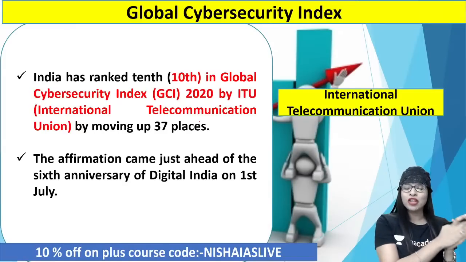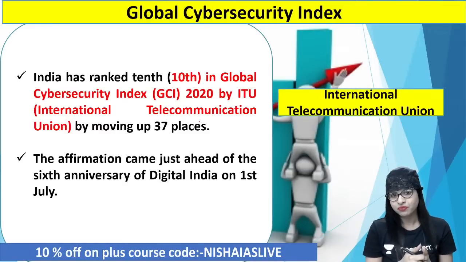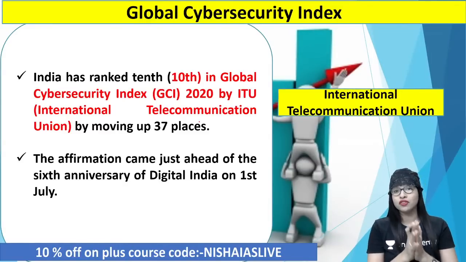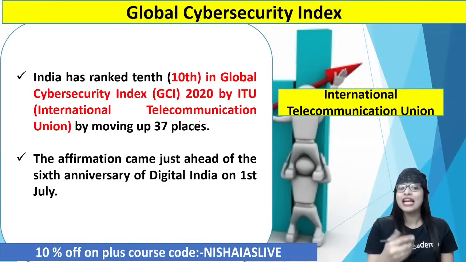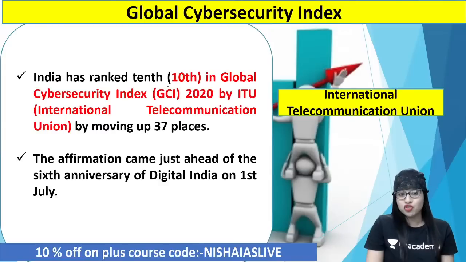Compared to the previous index, we were able to move up 37 places. And this positive move came just ahead of the 6th anniversary of Digital India, on the 1st of July. That is, in this month, 1st July only it happened. Clear?